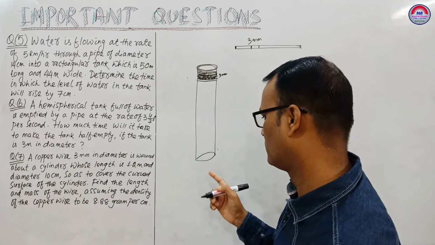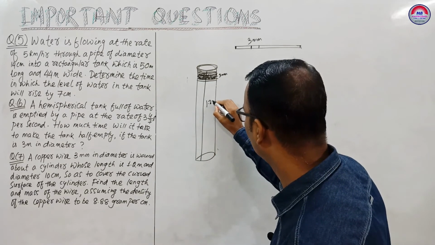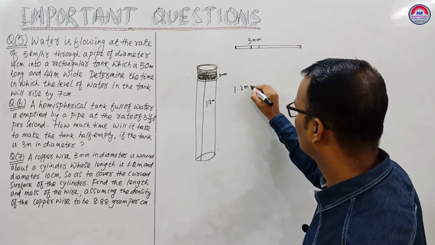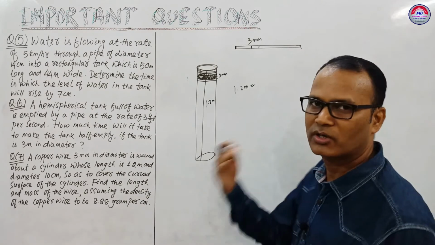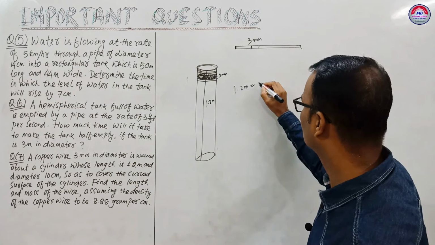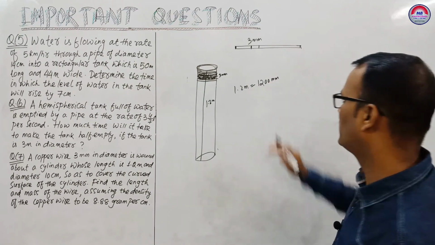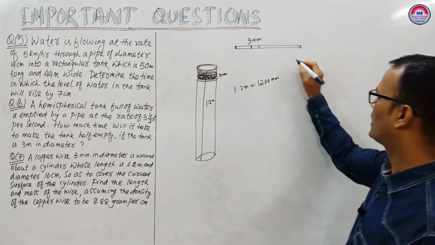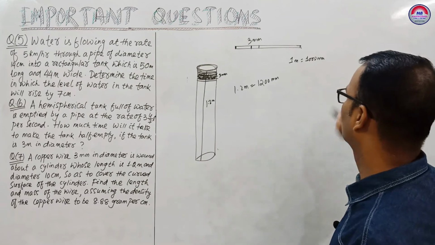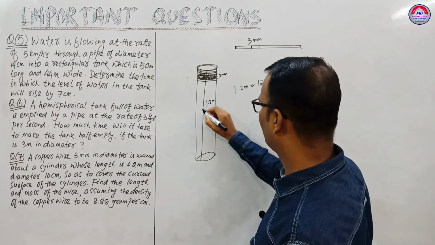The length of the cylinder is 1.2 meter. You can convert this one: 1.2 meter equals 120 centimeter, and if you convert it to mm, we multiply 1000, because 1 meter equals 1000 millimeter. So 1200 mm. Clear? So here this is the height.